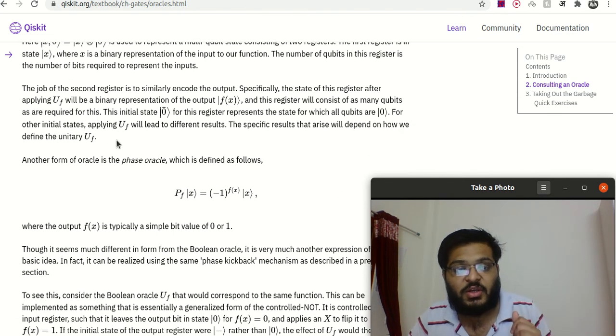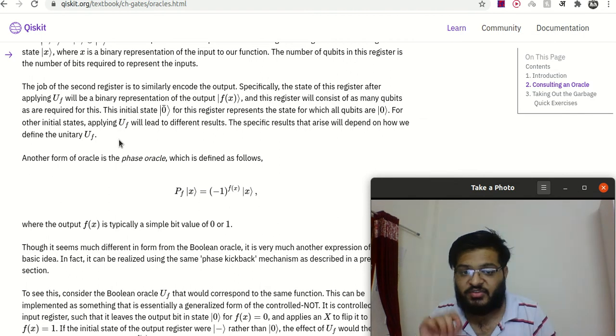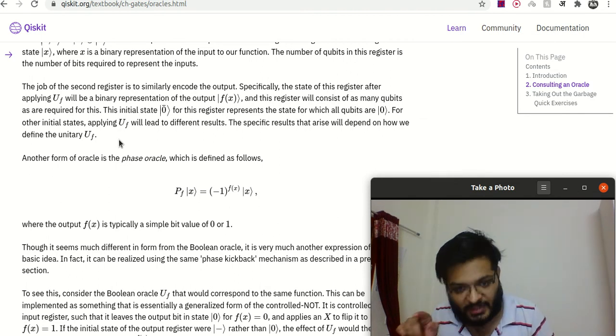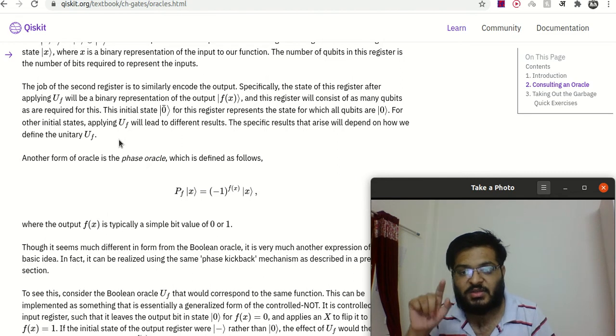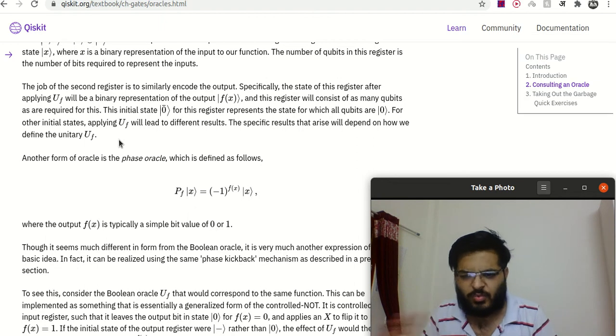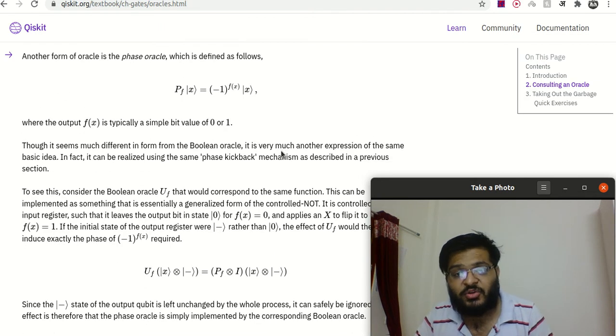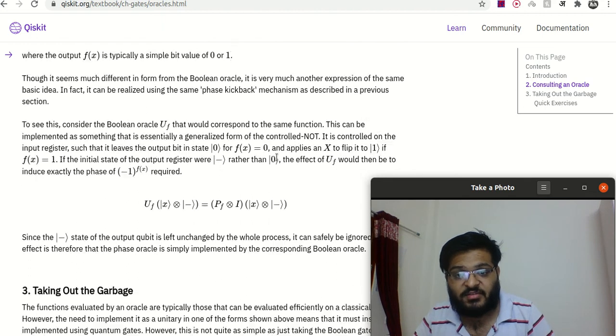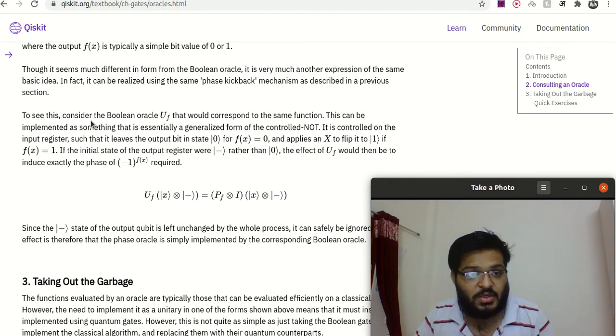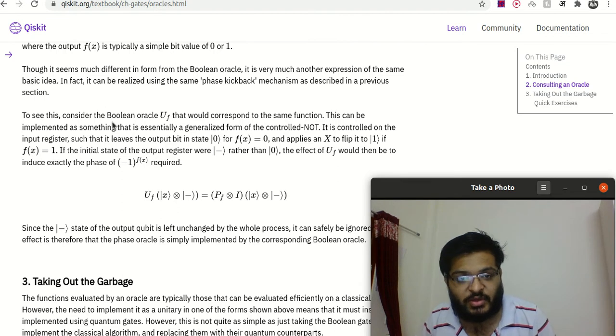Now another form of oracle is the phase oracle, which is defined as follows. The phase oracle applied on |x> gives (-1)^f(x) |x>, where the output f(x) is simply a bit value of 0 or 1. Though it seems much different from the Boolean oracle, it is very much another expression of the same basic idea. In fact, it can be realized using the phase kickback mechanism as described in the previous section. To consider this, consider the Boolean oracle U_f that would correspond to the same function. This can be implemented as something that essentially is a generalized form of controlled NOT.